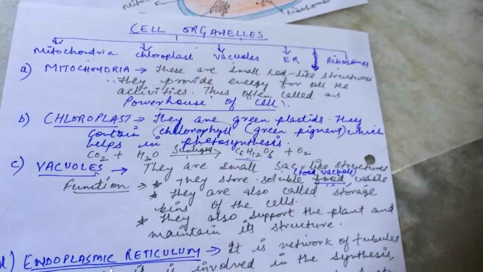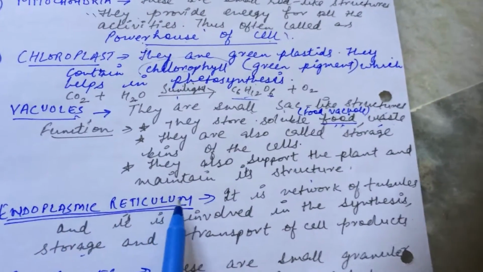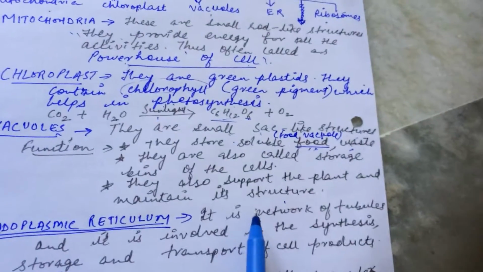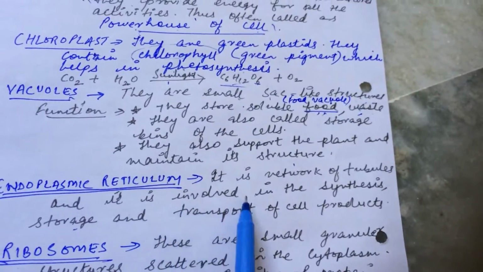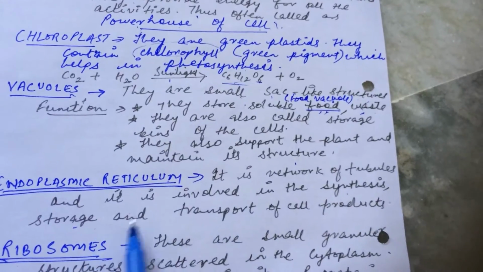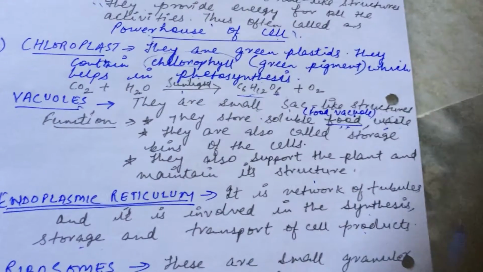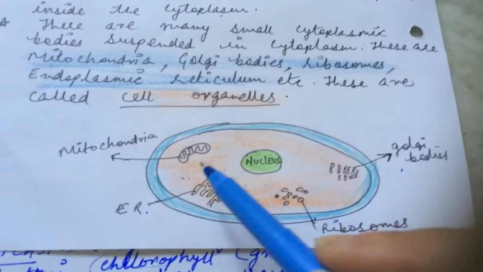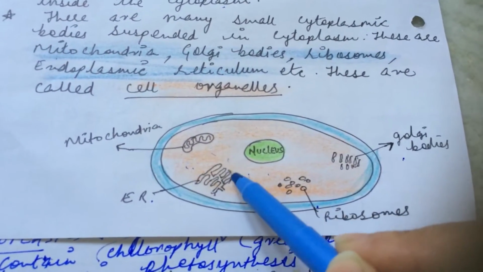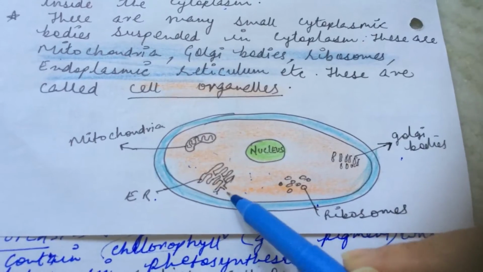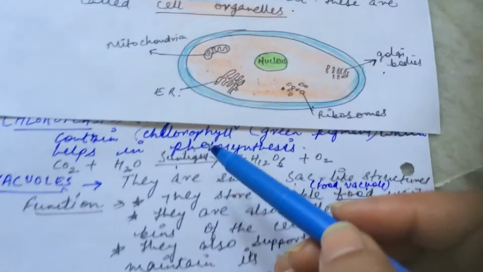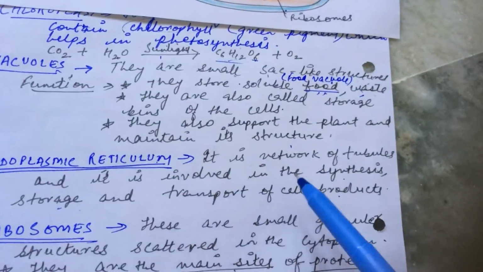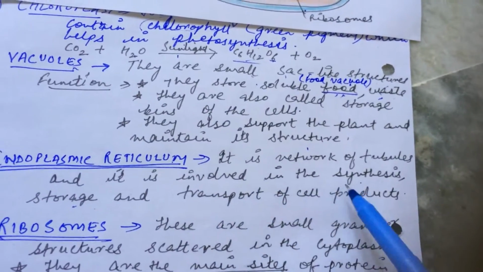Another cell organelle is endoplasmic reticulum. Now it is a network of tubules, and it is involved in the synthesis, storage and transport of cell products, right? You can see here in the diagram, the diagram of the endoplasmic reticulum looks something like this. It is a network-like structure of tubules. Now what is the main function of endoplasmic reticulum? Now it is involved in the synthesis.